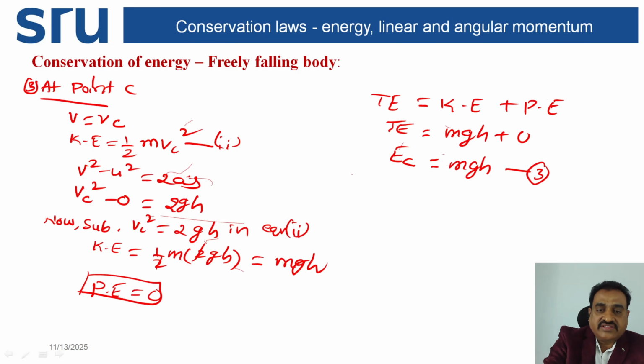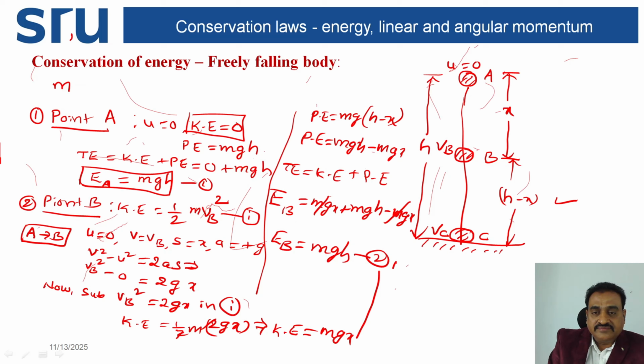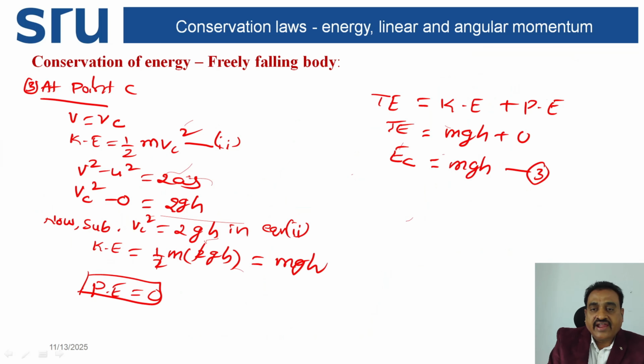Here, EA is equal to mgh, EB is equal to mgh, and EC is equal to mgh.